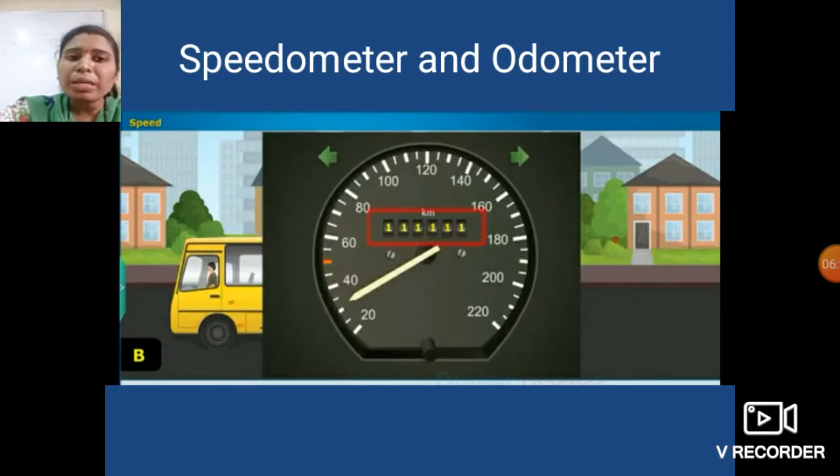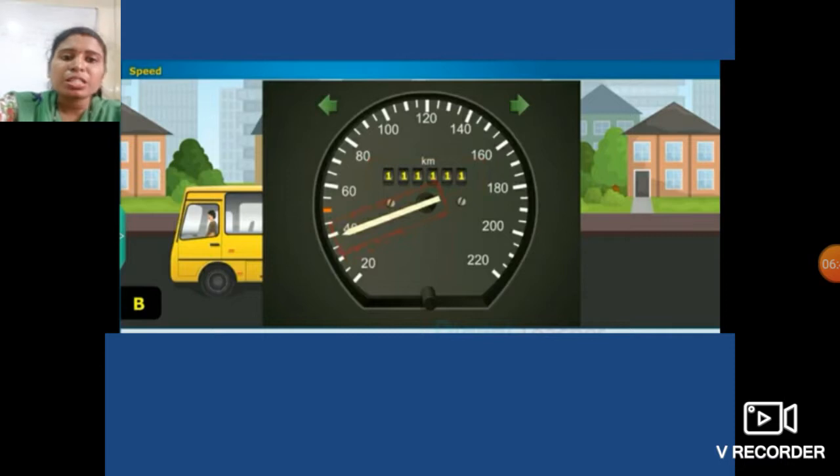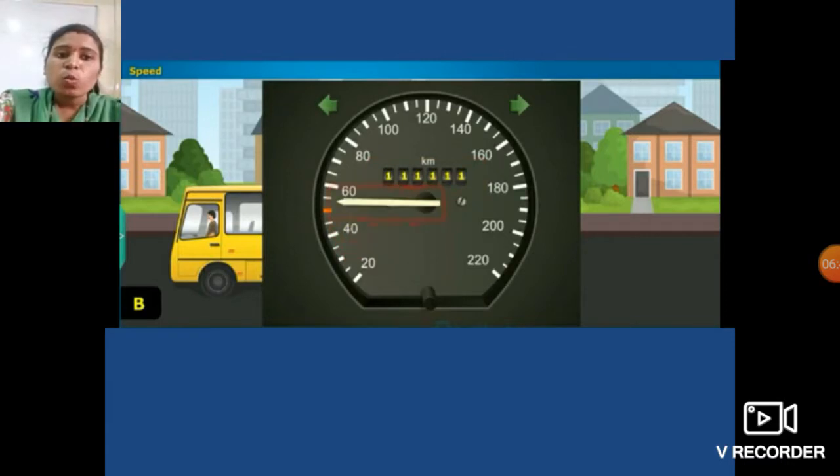So what is speedometer? Speedometer shows the speed of vehicle. Speedometer can show us the speed of vehicle in kilometers per hour. How many kilometers we have covered? This we will get idea with the help of odometer. So what is odometer? Odometer is the meter which is present in the speedometer. See students, odometer is the meter, in this red color, which is present in the speedometer.